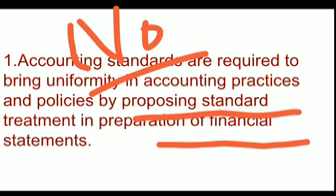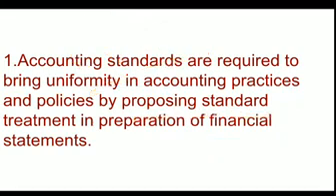Due to that, comparability was not possible. So to compare the financial statements of the previous year and of other institutions, accounting standards are prepared.